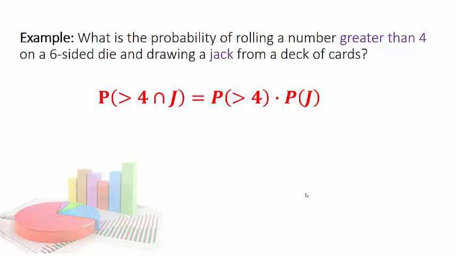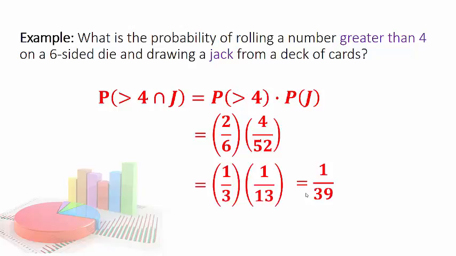The probability of getting greater than a 4 on a die: there's a 5 and a 6, so 2 outcomes out of 6. So that probability is going to be 2 out of 6. And for a deck of cards, there are 4 jacks in 52 cards. Please memorize that because that might show up. They expect you to know about cards. You just multiply those two together, and here I got a fraction, 1 out of 39.